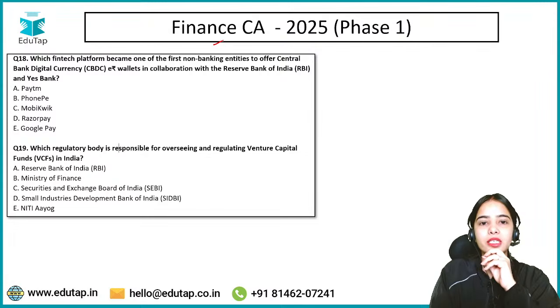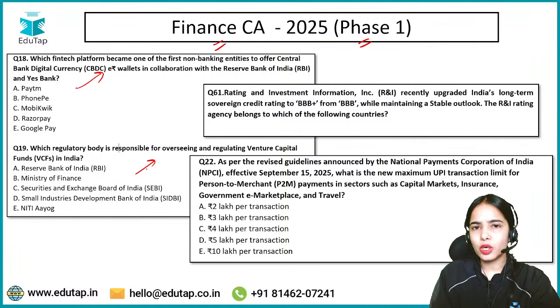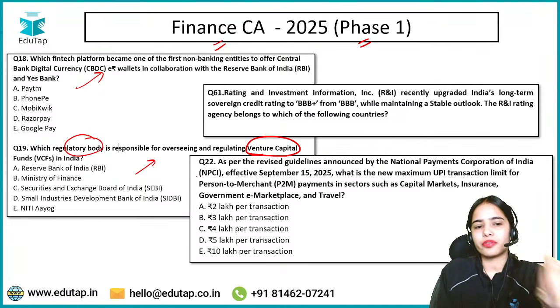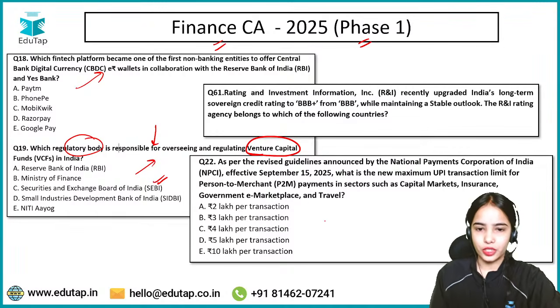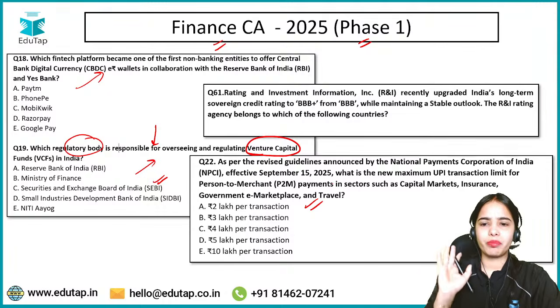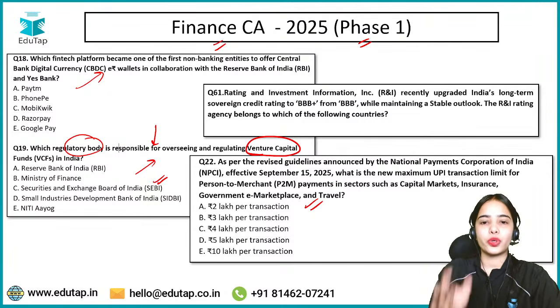So finance current affairs in phase 1, these were the kind of questions that have come. Easy questions were also there. Then on the venture capital fund, who is the regulatory body for venture capital funds? Very easy, SEBI. A recent direction was also released just before the examination, so this was a very easy question. This is also an easy question because it was emphasized again and again that the limits have been changed, so you have to remember it.